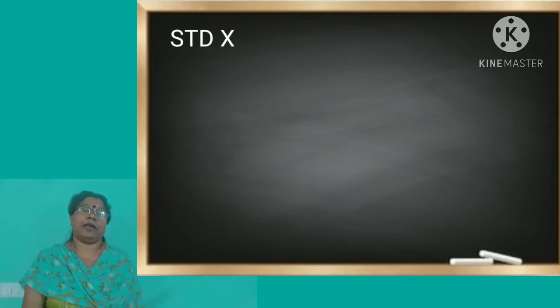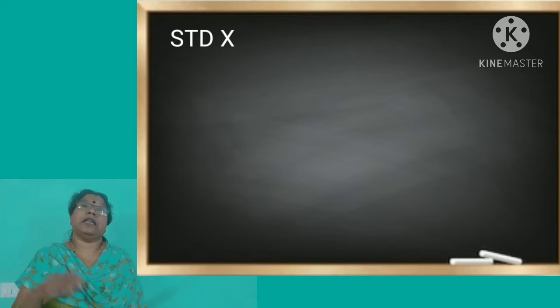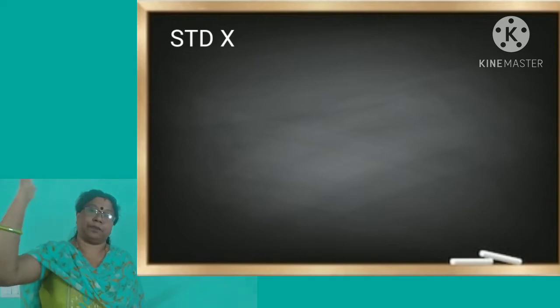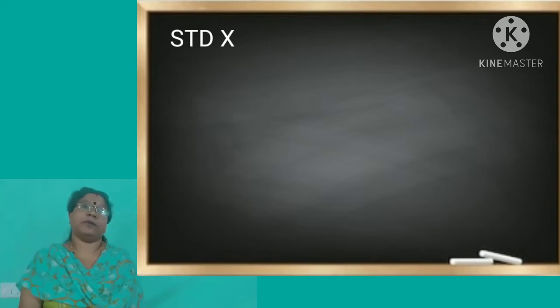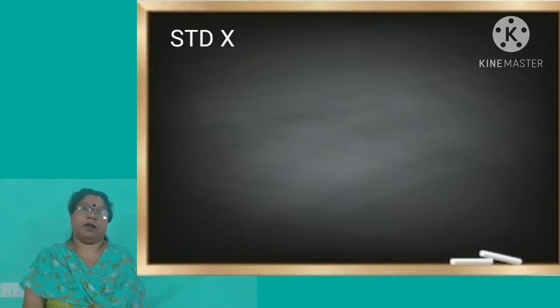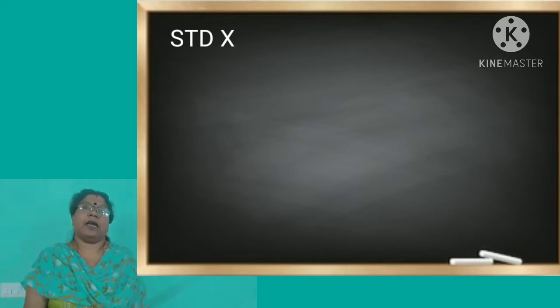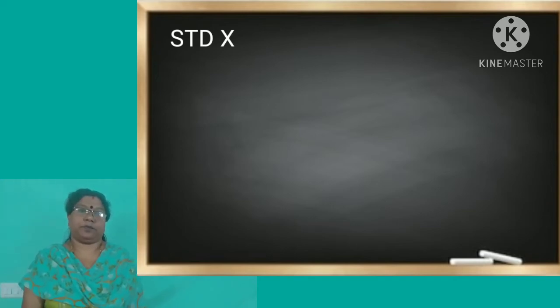Through this convex lens, we are able to see nearby and faraway objects very clearly. How is it possible?